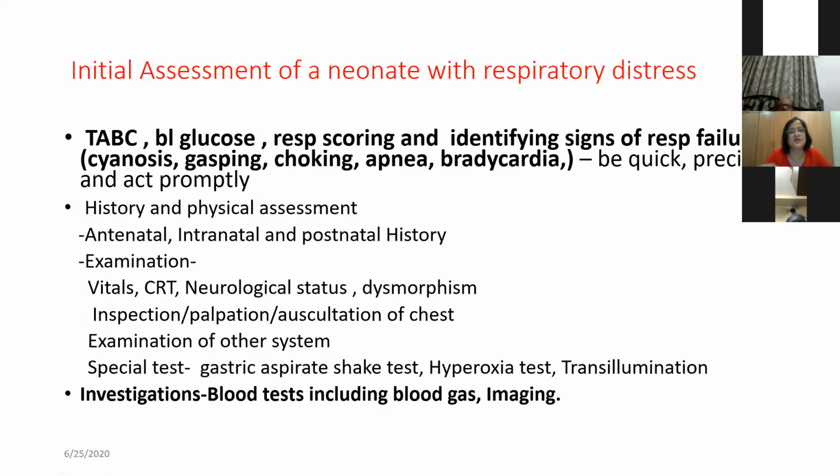Both cause respiratory distress. So take care of these other causes, because sometimes the examiners just want to know all the causes. Now, when a baby comes with respiratory distress, how do we initially assess? We quickly do ABC for older children, and TABC for neonates and also sometimes in infants. So temperature is very important. In TABC, we will see temperature, airway, breathing, circulation. We will see the blood glucose.